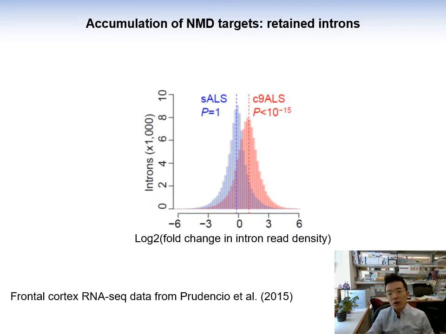We quantify the density of reads in all the introns and compare it between patients and controls. From this distribution, we can see that the sporadic ALS patients show similar intron read densities when compared to controls. In contrast, we see a pronounced right shift or global increase of intron read densities in C9 patients compared to controls, which is consistent with our prediction.